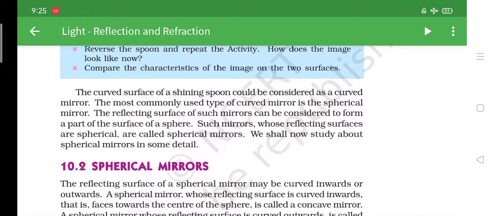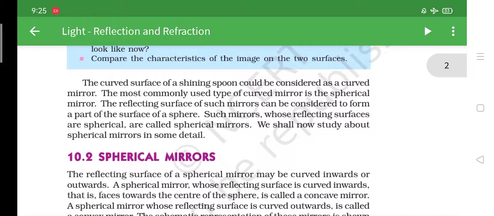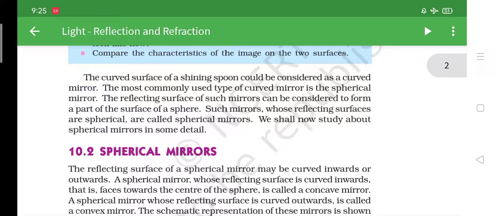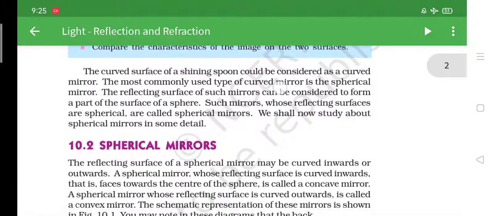The curved surface of a shining spoon could be considered as a curved mirror. The most commonly used type of curved mirror is the spherical mirror. The reflecting surface of such a mirror can be considered to form a part of the surface of a sphere. Such mirrors whose reflecting surfaces are spherical are called spherical mirrors.